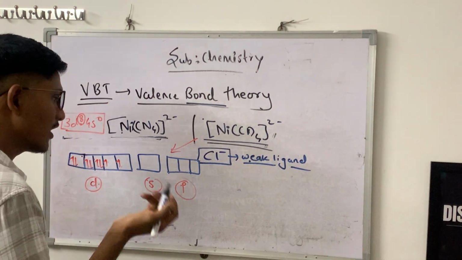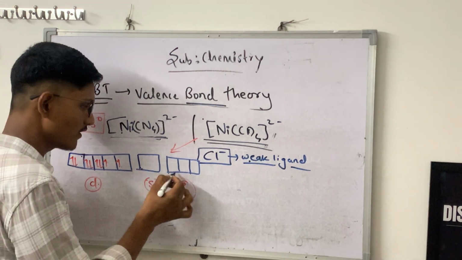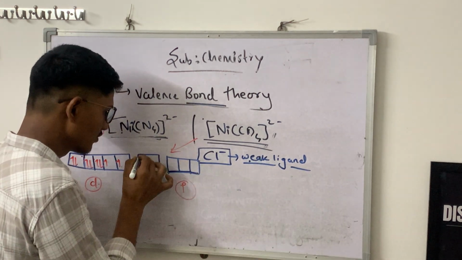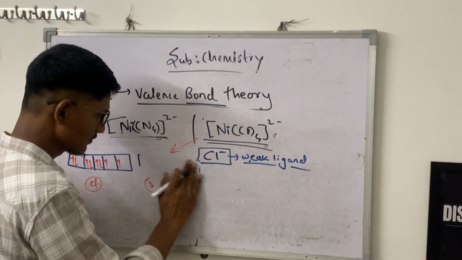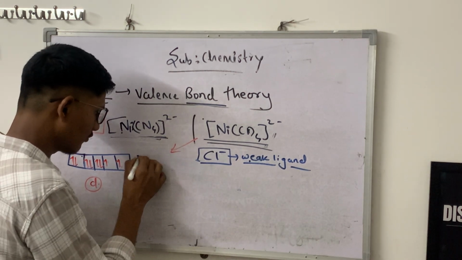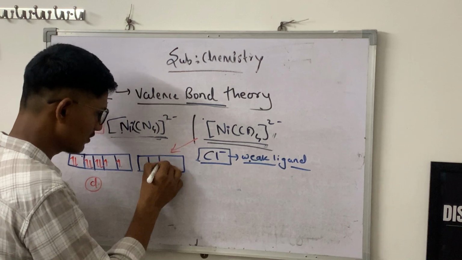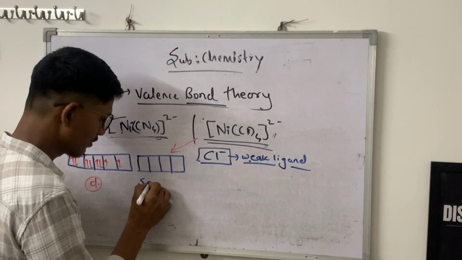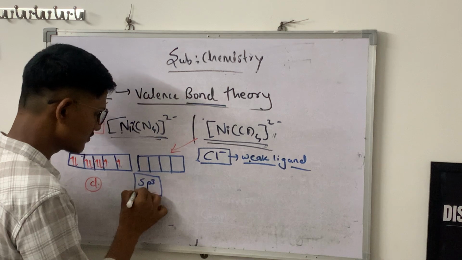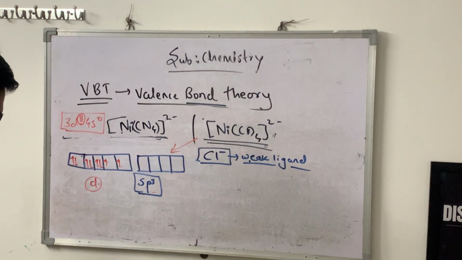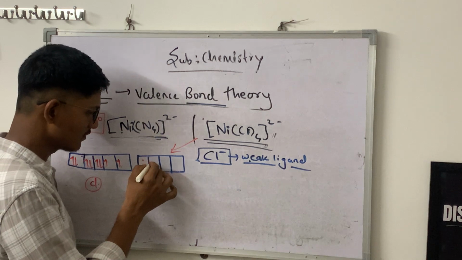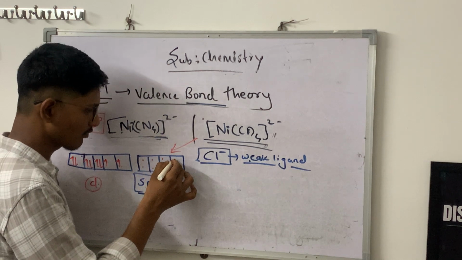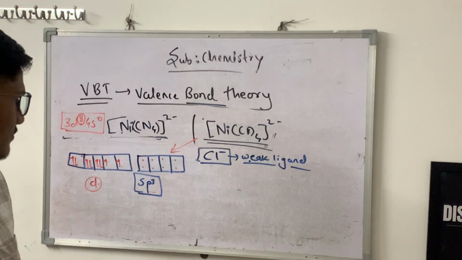For the hybridization we use this s and 3 p orbitals. So hybridization will be sp3. I am drawing here 4 orbitals intermixed to form a new set of hybrid orbitals having sp3 character. Hybridization is sp3, and the 4 ligands will donate 8 electrons in these orbitals.